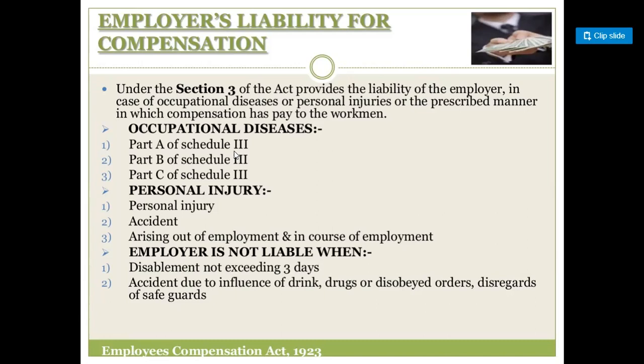First, if the disablement is not exceeding 3 days, and second, if the accident occurred because of carelessness, discarding the safeguards, or disobeying the orders. In all these cases the employer is not liable for compensation to the employee.